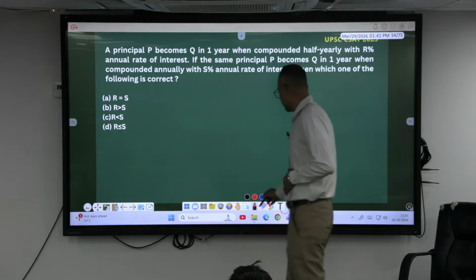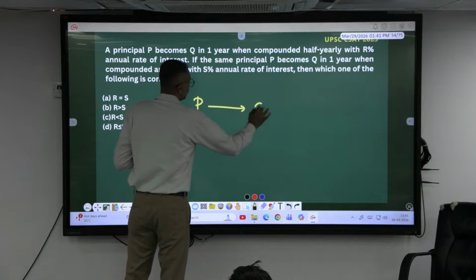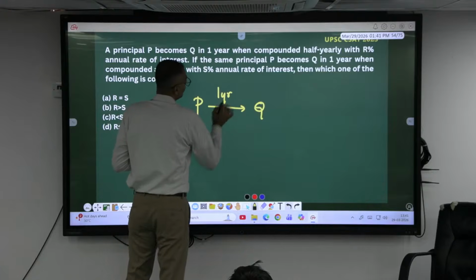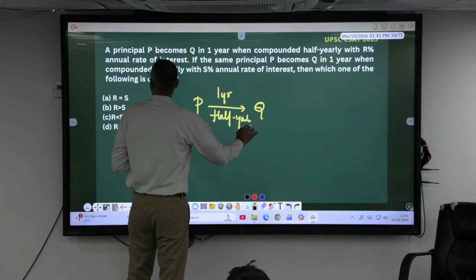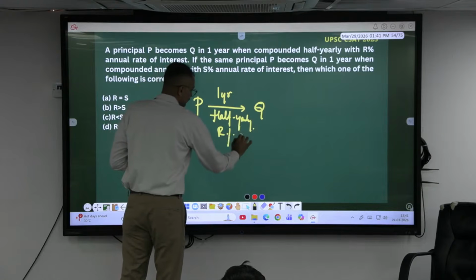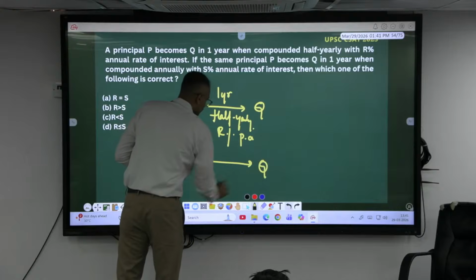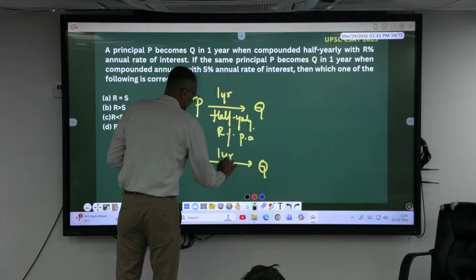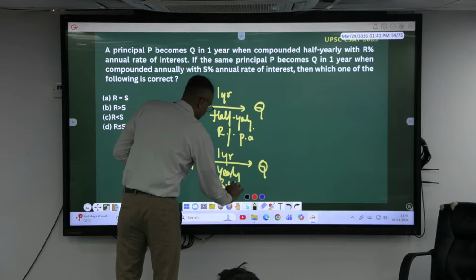Okay, I'll write down this one. A principal P rupees becomes Q rupees in 1 year, compounded half yearly at R% per annum rate of interest. The same P rupees becomes Q rupees for 1 year at an yearly rate of S% per annum.